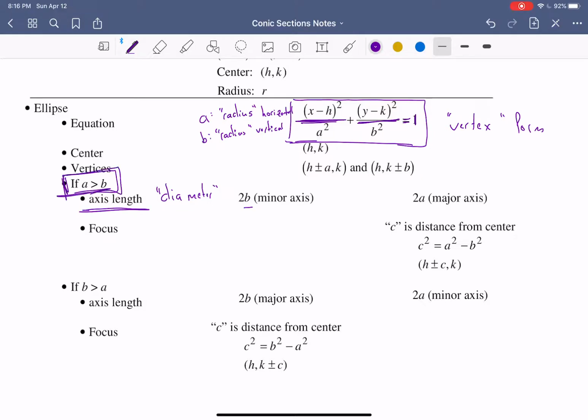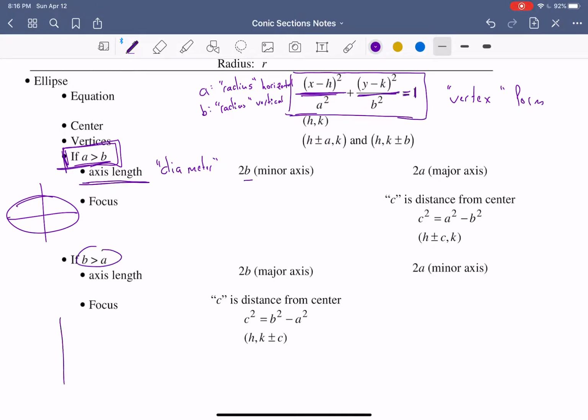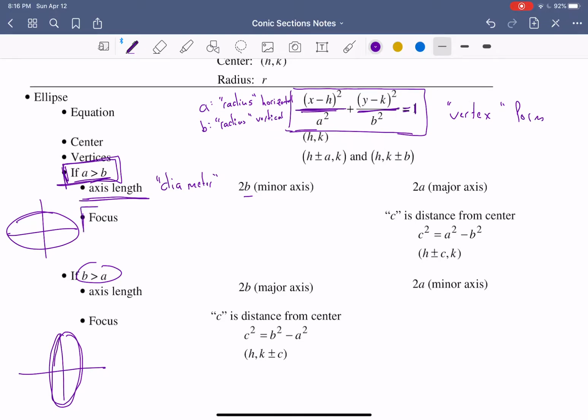If a is greater than b, that means our horizontal radius is bigger, which means we will have a fatter and shorter ellipse. If b is greater than a, then we have a taller and skinnier ellipse. The most difficult part of the ellipse is finding the locations of each focus. There are two foci.